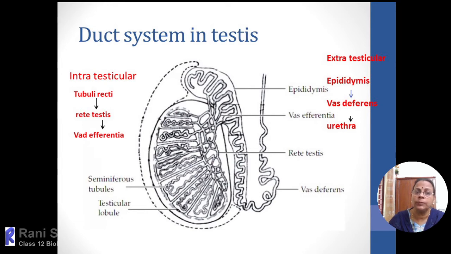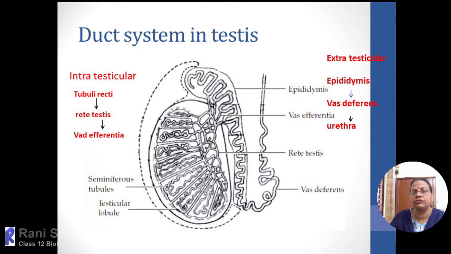So in each lobe, each seminiferous tubule is arranged in the form of a loop, with both ends joined together, and it goes out of the testicular lobule in the form of a straight tube. That straight tube region we can call the tubuli recti, and it is not of that much importance. The seminiferous tubule passes through a straight tube, and then it will interconnect with each other.